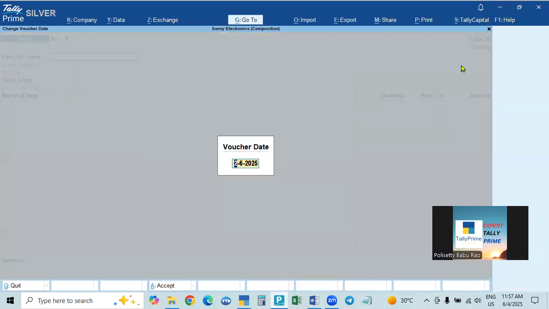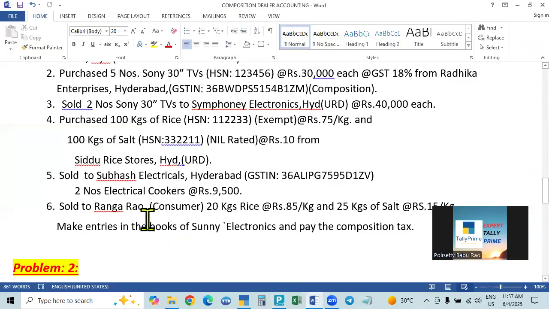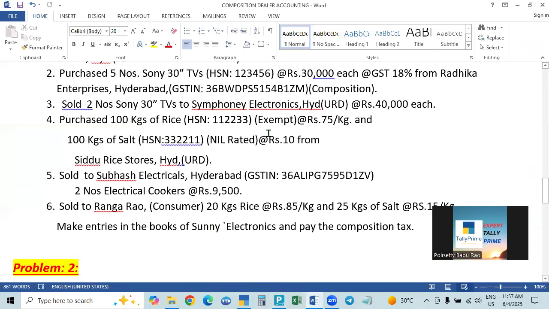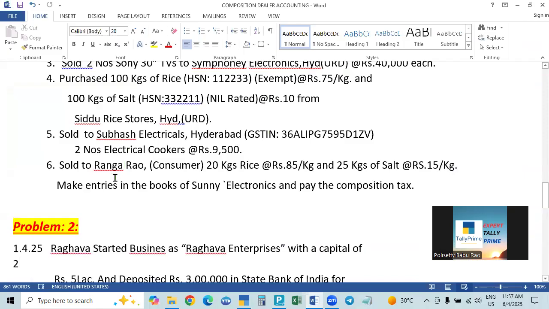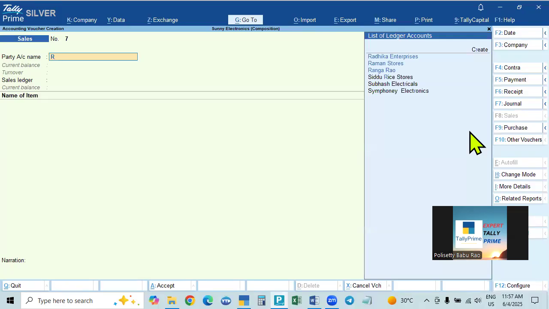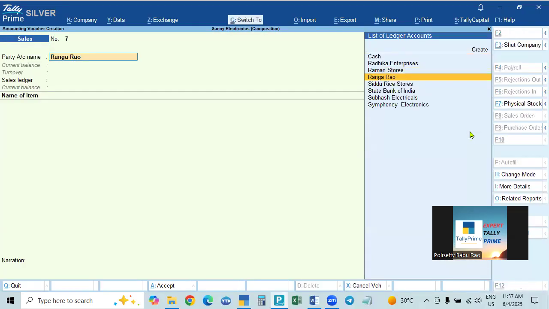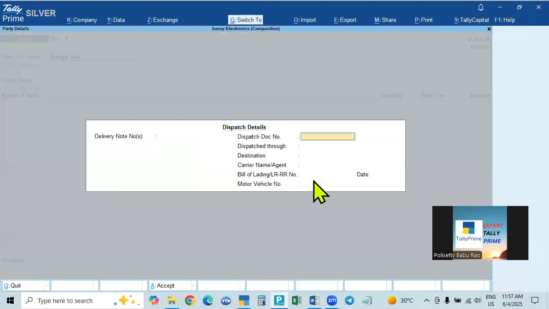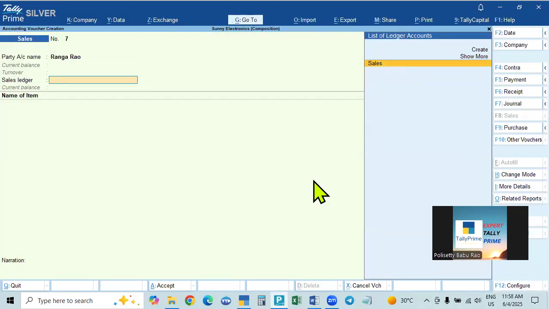Then we will take up 2nd June. On 2nd June also there are sales. On 2nd June we purchased non-taxable goods here, and now we are selling the non-taxable goods on 2nd June. So we take sales. To whom are we selling? We are selling to Ranga Rao. He is a consumer. See how Ranga Rao is created here: unregistered dealer, same state. We are selling to Ranga Rao, an unregistered dealer.